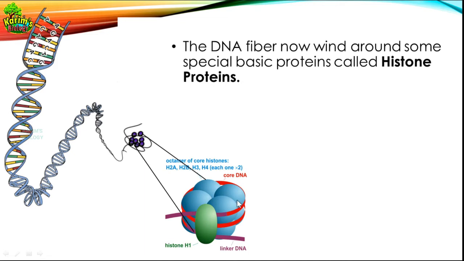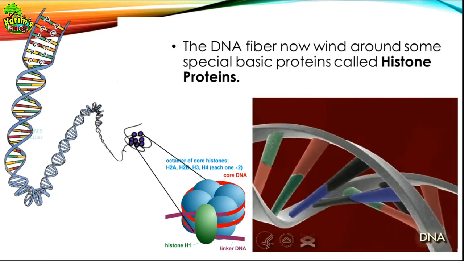And how are they arranged? These histone proteins, first of all, are arranged in the form of an octamer core. The histone proteins form a core or a round structure which is made up of an octamer. Octamer means 8 histone proteins will be forming a core here. How many? But you can see only 4 histone proteins here: H2A, H2B, H3, H4. But below that, on the other side also, you can find similar 4 types of histone proteins. So 4 plus 4, they become 8 histone proteins here. That's why octa means 8. These 8 histone proteins are making up an octamer.